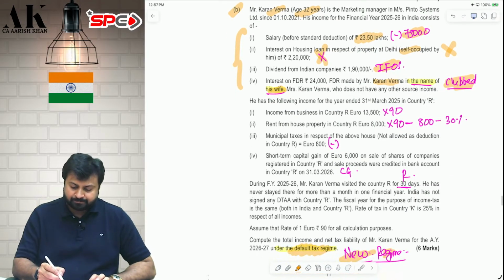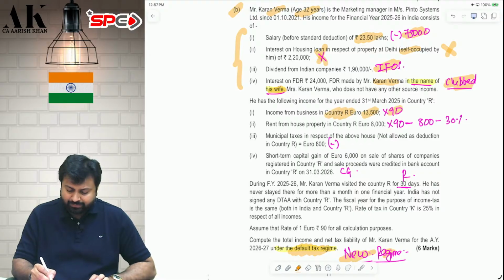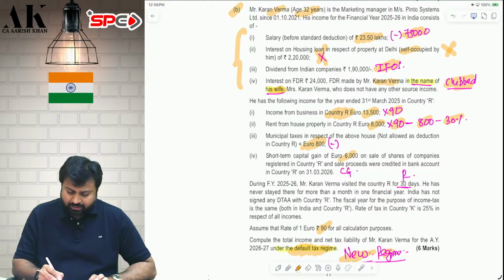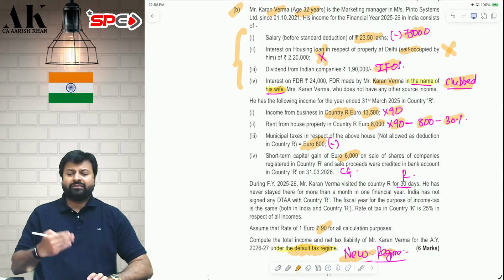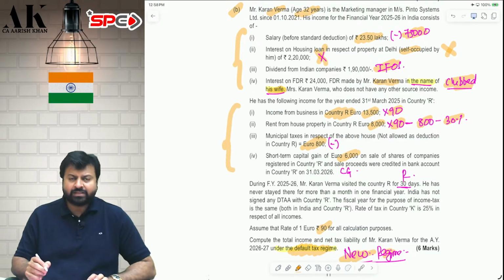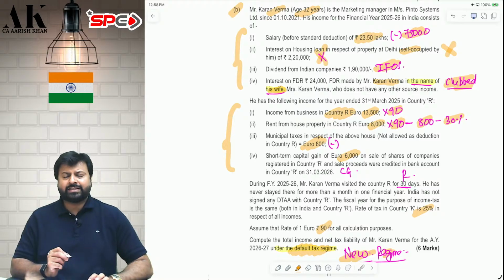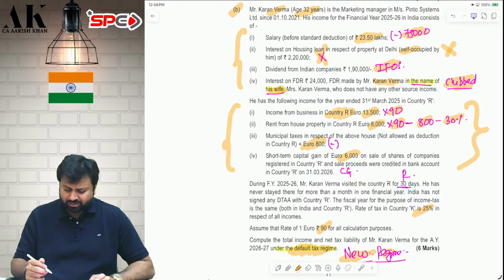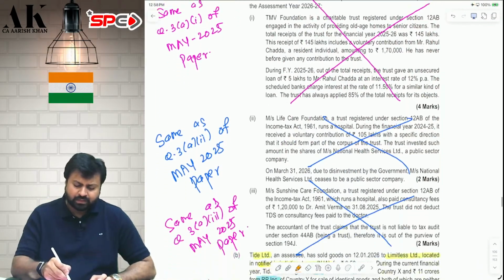Now the foreign incomes. He is earning some income from country R: business income of 13,500 euro, multiplied by 90 rupees, which is the rate of the euro. Then rental income is 8,000, multiplied by 90, minus 800 municipal taxes, minus 30% standard deduction. You can take that. Then short-term capital gains of 6,000. That's it. It's a very simple question, nothing great as such. Then find out the average tax rate in India and compare it with the foreign tax rate of 25%. Apply the average tax rate in India on the doubly taxed income. Very simple DT double taxation question. Next question, repeat.